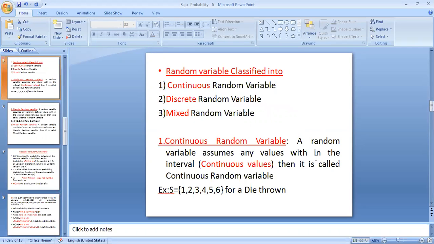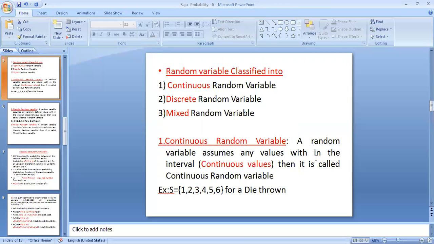Random variables are classified into continuous random variables, discrete random variables, and mixed random variables. A continuous random variable means the random variable is defined for all the outcomes within the range, so all the values are defined.